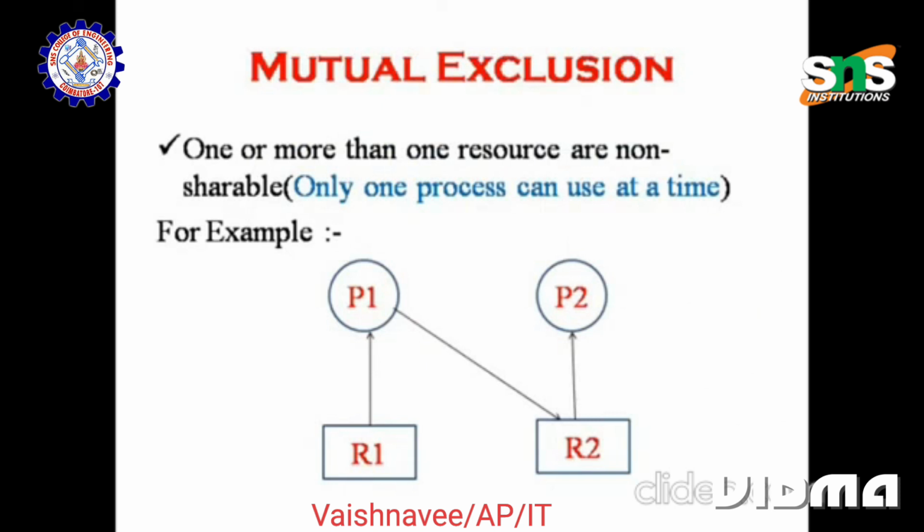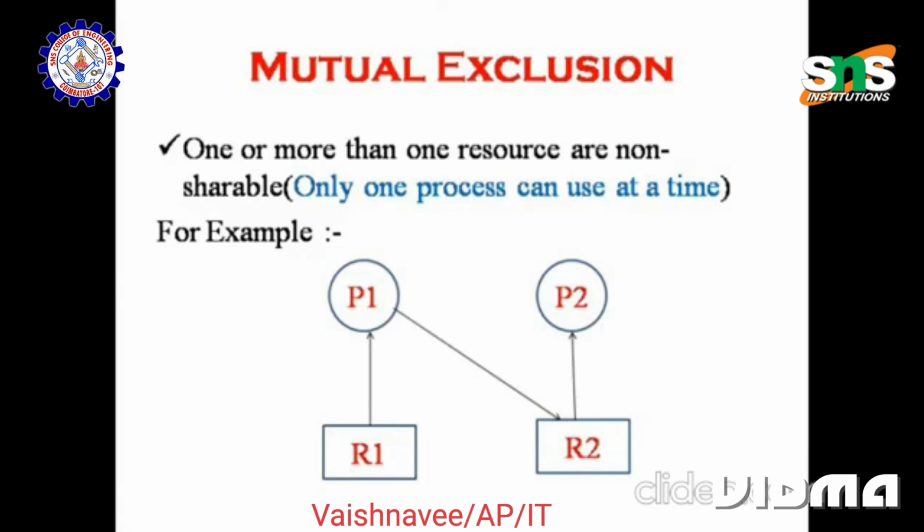Here there are two processors and two resources allocated individually to each processor, whereas processor 1 is waiting for resource 2. Then this situation is said to be a deadlock.